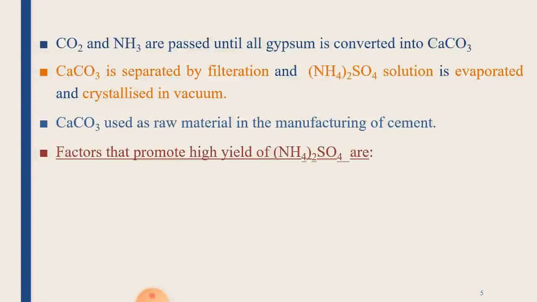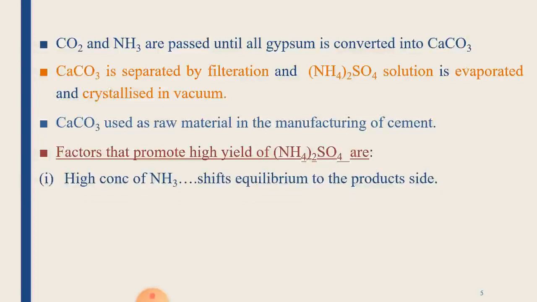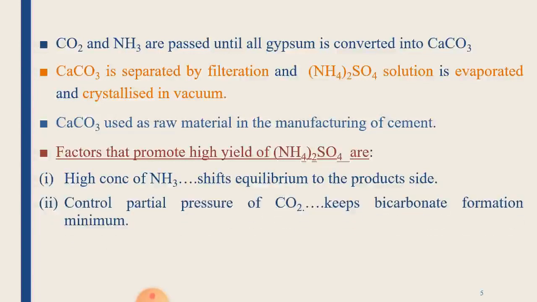Now there are a few factors that promote a high yield of ammonium sulfate. The first one is the concentration of ammonia. High concentration of ammonia helps to shift the equilibrium towards the product side, so it is to be taken in more proportion. High concentration of ammonia is to be kept. Control of the partial pressure of CO2 helps to keep the bicarbonate formation to a minimum.